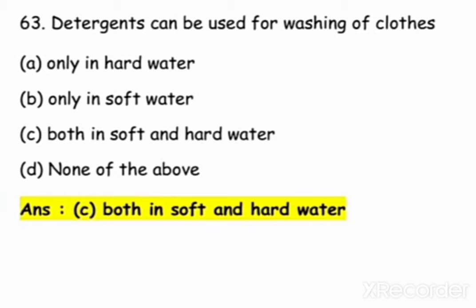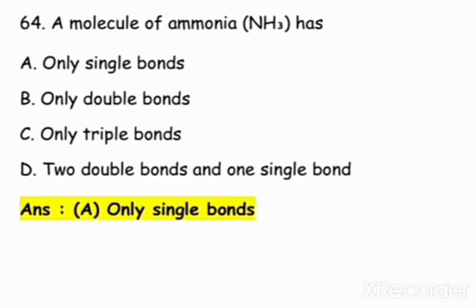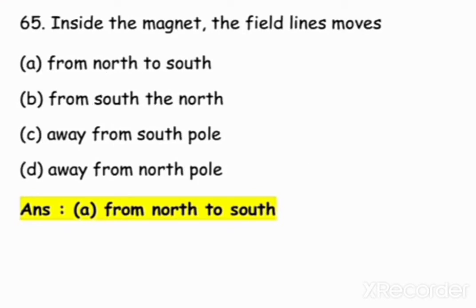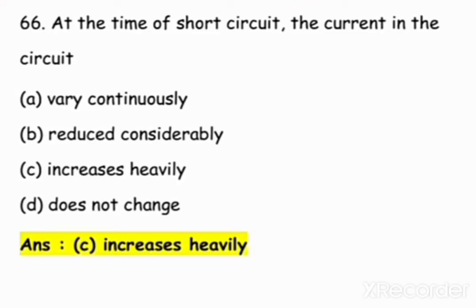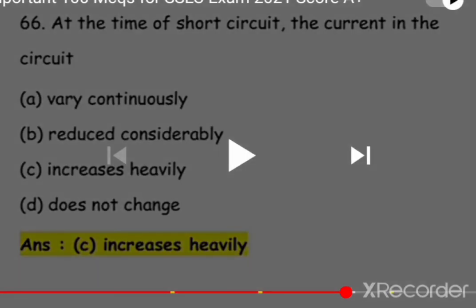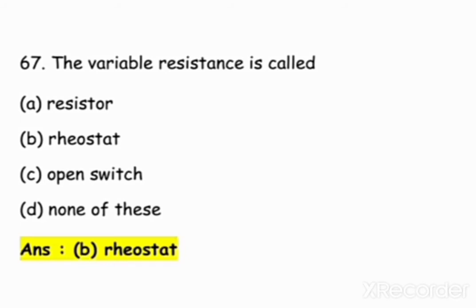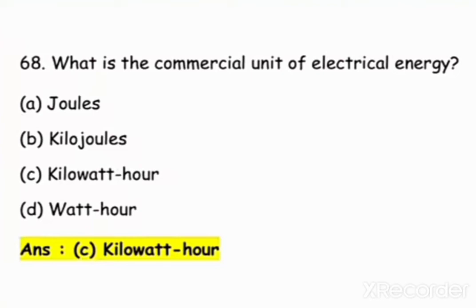Detergent can be used for washing clothes both in soft and hard water. A molecule of ammonia has only single bonds. Inside the magnet, the field lines move from north to south. At the time of a short circuit, the current in the circuit increases heavily. The variable resistance is called rheostat. What is the commercial unit of electrical energy? Kilowatt hour. The unit of power of a lens is diopter.